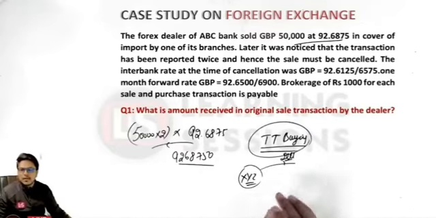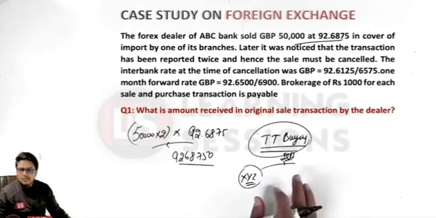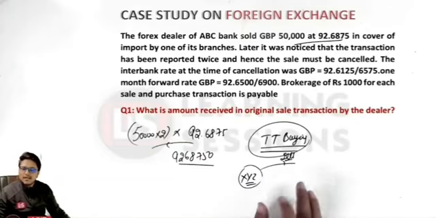And what is the formula related to the TT buying rate? The margin or the brokerage is to be subtracted or added. In case of buying rates, the margin is to be subtracted.